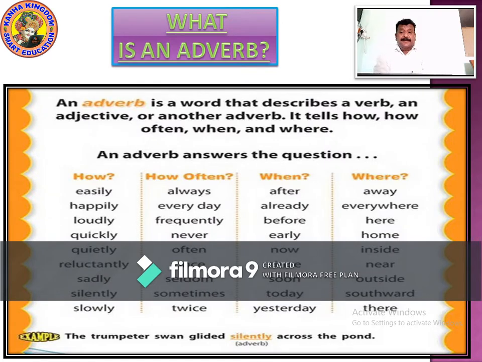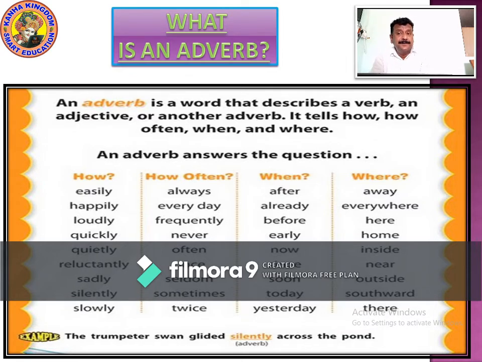So now let's know about what is an adverb. An adverb is a word that describes a verb. What is verb? Verb is an action word. Whatever action you do, you read, you write, you sleep, you jump, you run, all these are the actions performed by you. It's called a verb. So an adverb is a word that describes a verb, an adjective or another adverb. It tells how often, when and where.